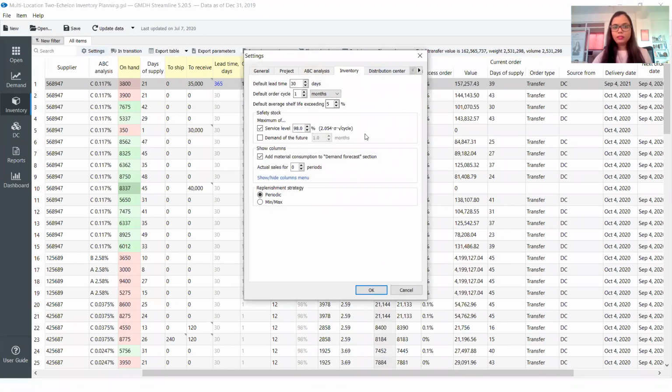Okay, so I think yes, we were over here. In the presentation, we discussed what should be our service level. That becomes an important criteria for safety stock. The second option is the demand of future. A lot of companies do have the inventory norms or the forward cover norm. Okay, so we want to have a cover of 30 days, we want to have a cover of 60 days. In such cases, it becomes an important factor to take that into account as well.